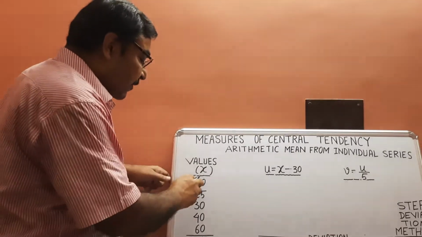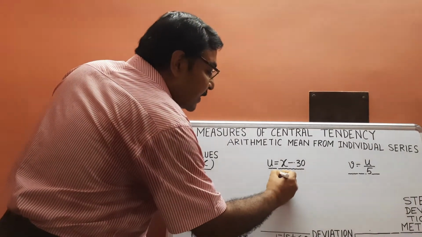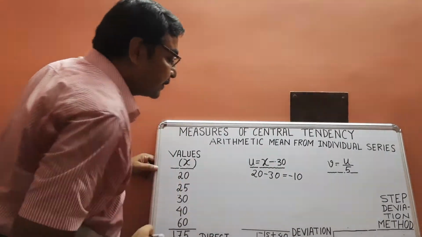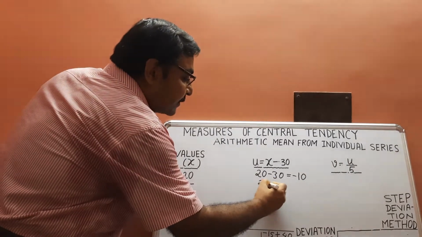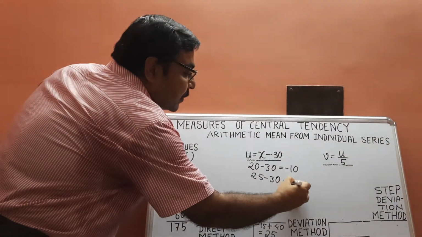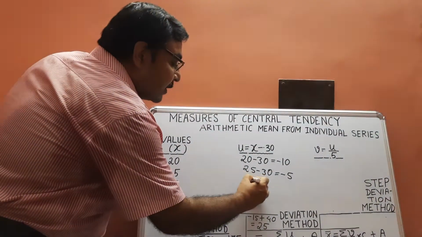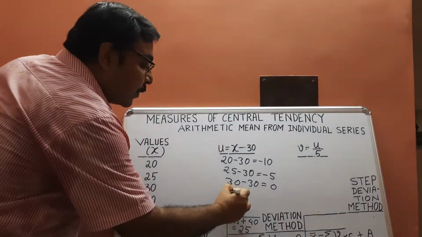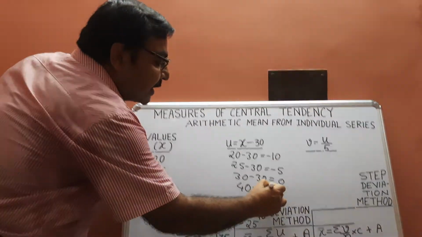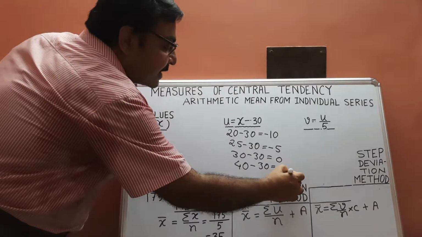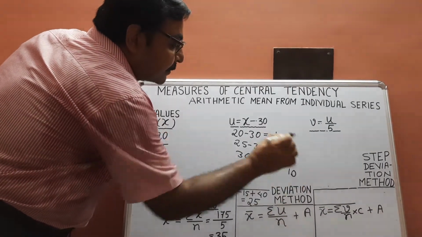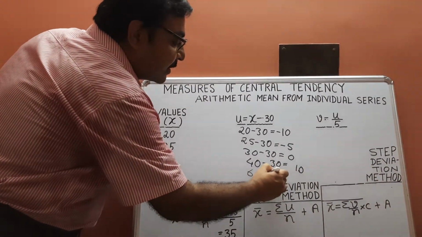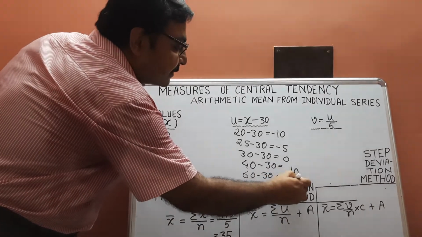Start calculation. First value is 20. So 20 minus 30 is equal to minus 10. 25 minus 30 is equal to minus 5. 30 minus 30 equals 0. 40 minus 30 is equal to 10. And at last 60 minus 30 is equal to 30.